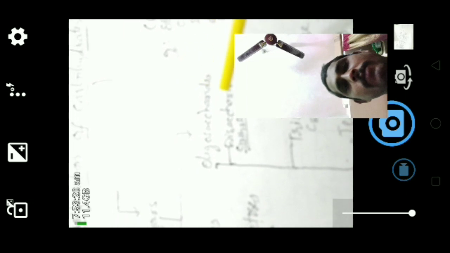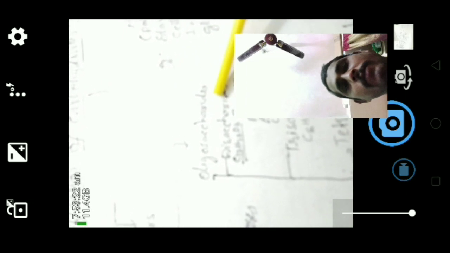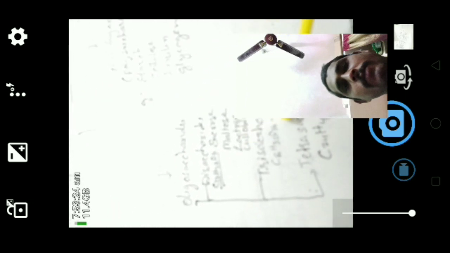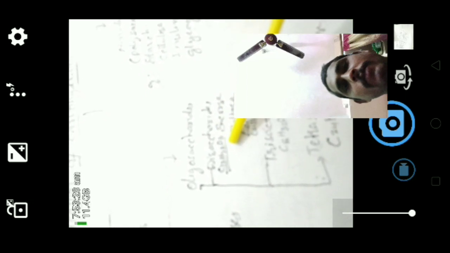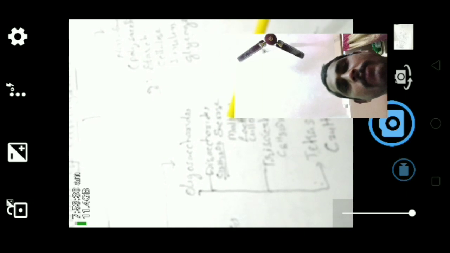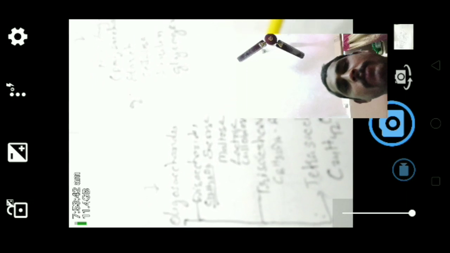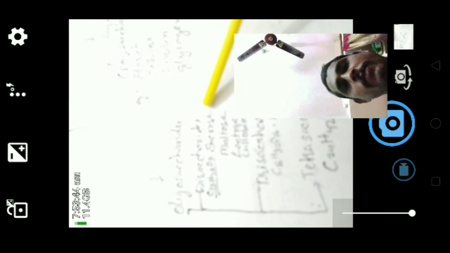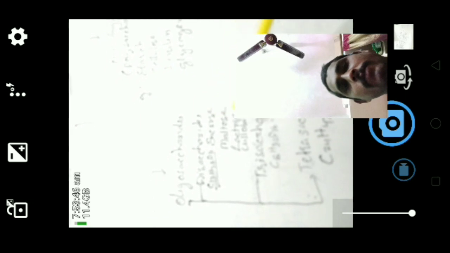Here disaccharides, trisaccharides, tetrasaccharides, etc. C12H22O11: sucrose, maltose, lactose, cellobiose are examples of disaccharides.